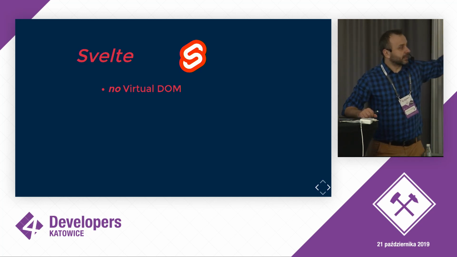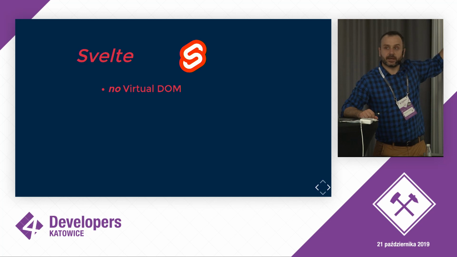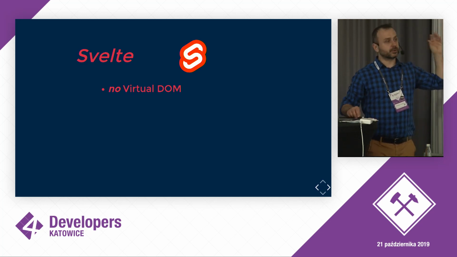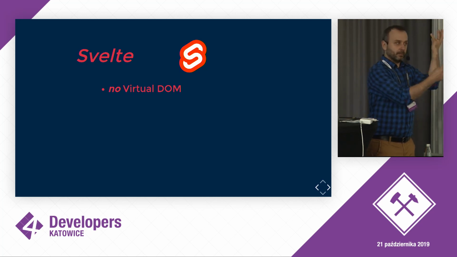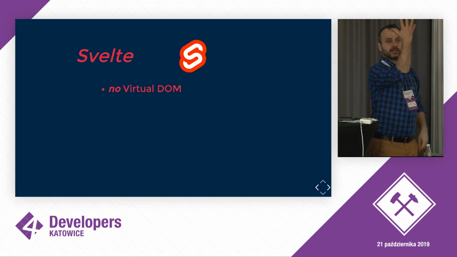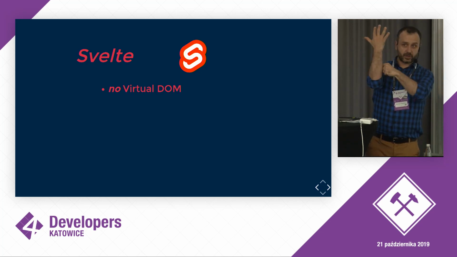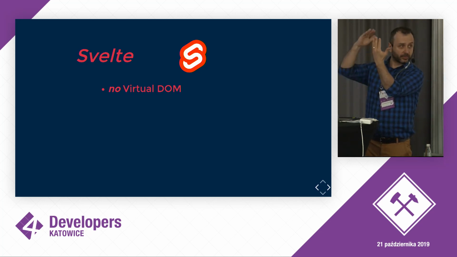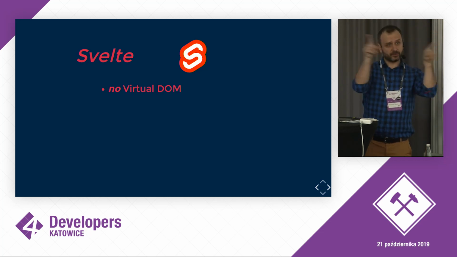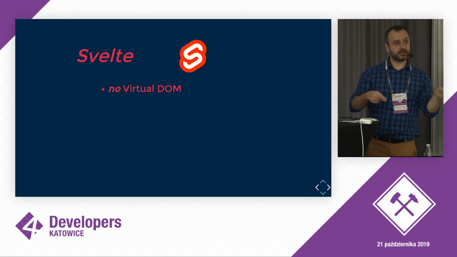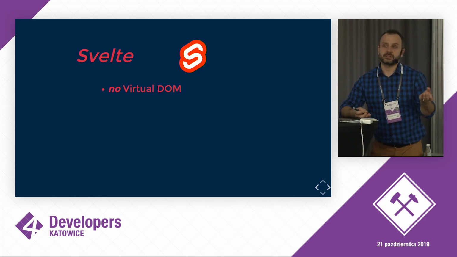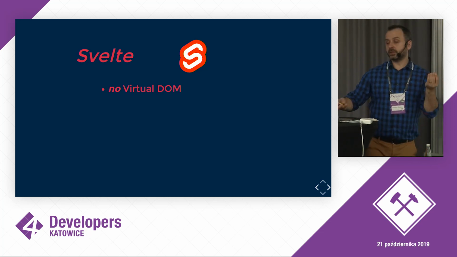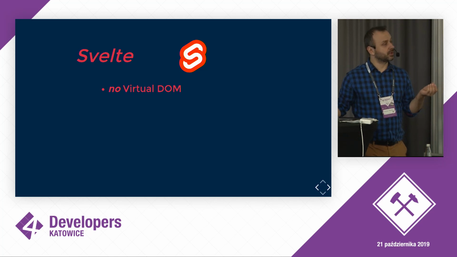Now the question is, what if we didn't have virtual DOM at all? Because virtual DOM is maintained in the runtime, right? So even if React is very fast, it means it has to create a tree of the whole application in runtime. When a button is clicked, a new tree has to be created. Then we change the value of a dropdown. A third tree has to be created. And those trees have to be traversed in runtime. So it's not very bad, but still there are some operations and calculations done in runtime. What if we had no virtual DOM at all?